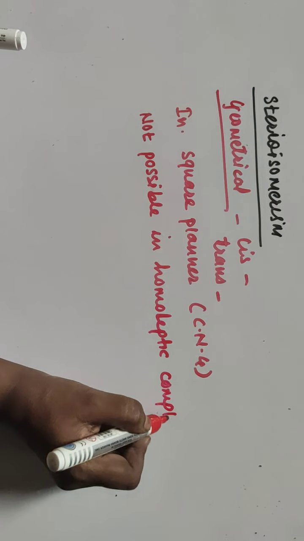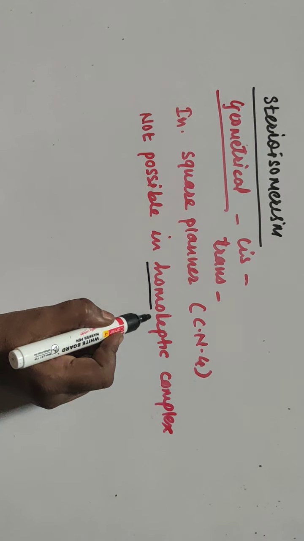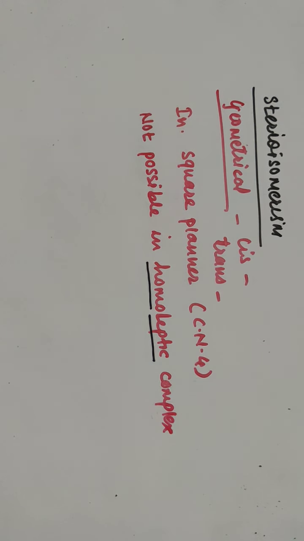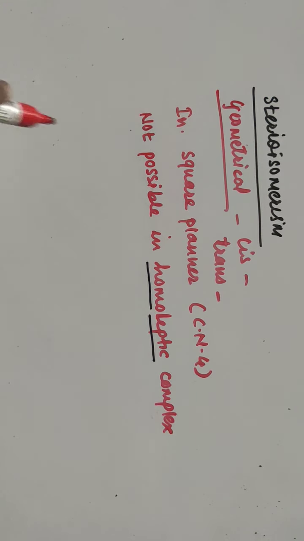Complexes. Why? Because all the ligands are of the same type and they have the same position. So these are not possible in homoleptic complexes. Only in heteroleptic complexes having coordination number 4, square planar can show geometrical isomerism. Why? Because in tetrahedral complexes, the orientation of ligands is the same with respect to each other. So tetrahedral complexes do not show geometrical isomerism, only square planar.